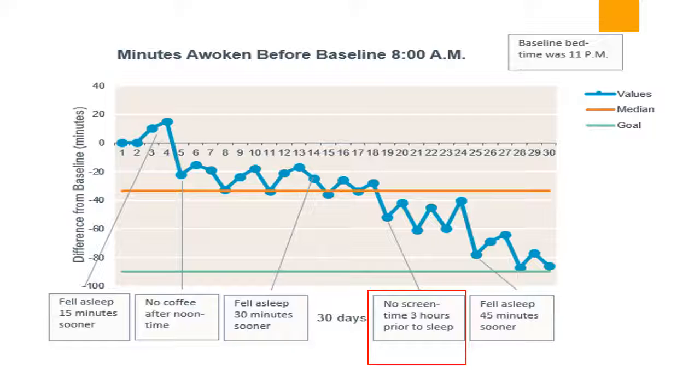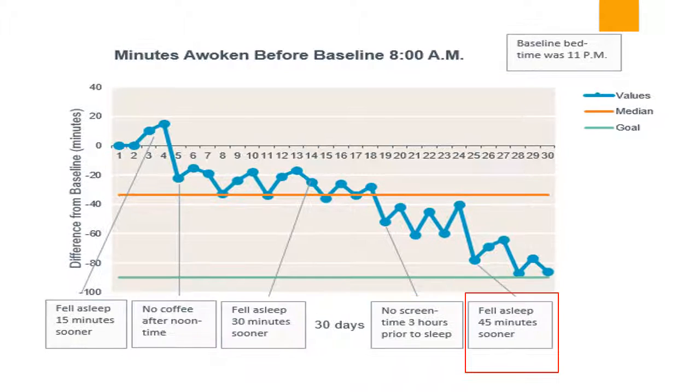The fifth PDSA cycle was a bedtime 45 minutes before my baseline 8 a.m. This time, an earlier time to bed led to 40 minutes earlier wake-up time than on the previous day. Overall, it appeared that my prediction that my wake-up time is most sensitive to stimulants on the prior day was accurate. Thank you.